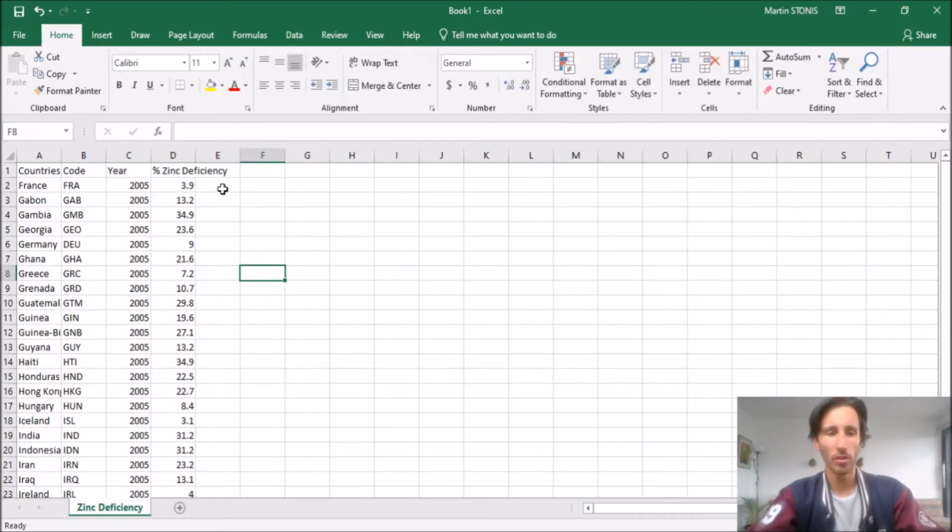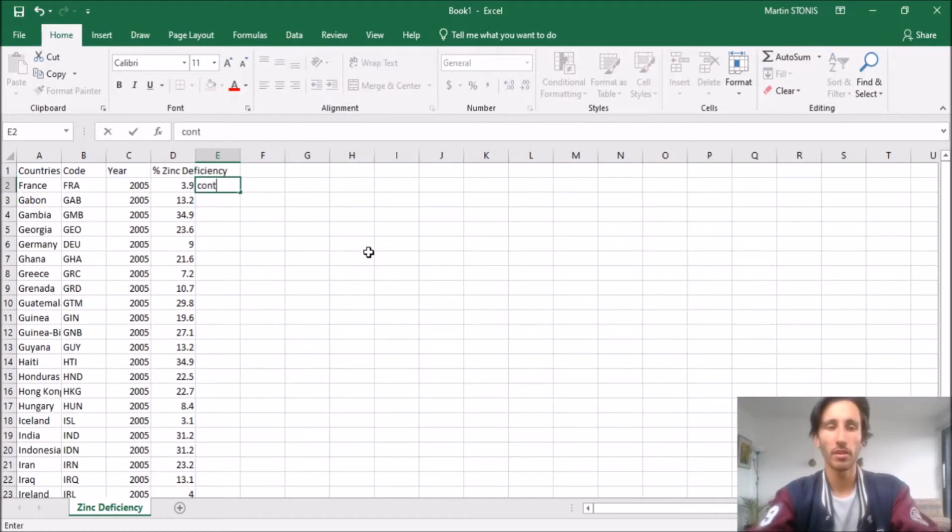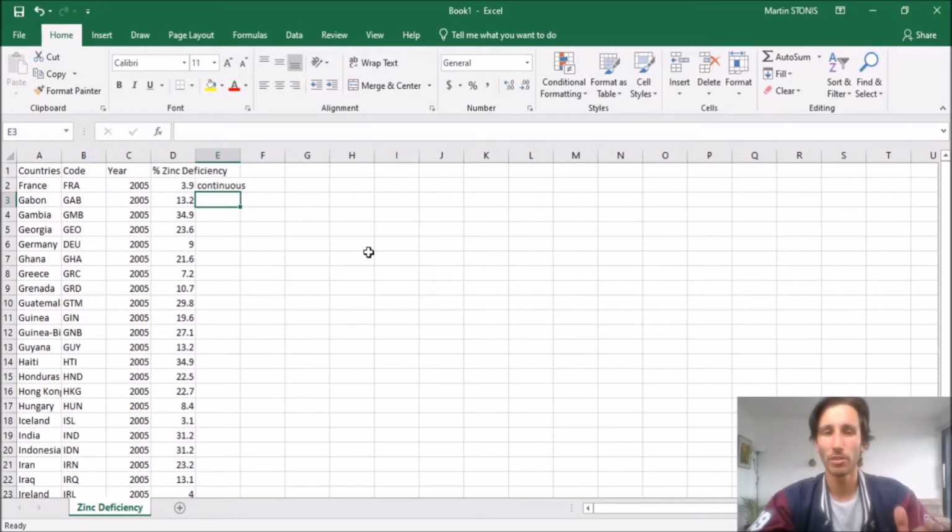One thing I'll also ask you guys is, what kind of data is this? Is it categorical, numerical? And if it's numerical, is it discrete or continuous? In this case, I'm saying that it's continuous because we measure it. We don't count it. We're not counting the percentage of zinc deficiency, we're measuring it. So it's continuous. All right, so we have that tab done.